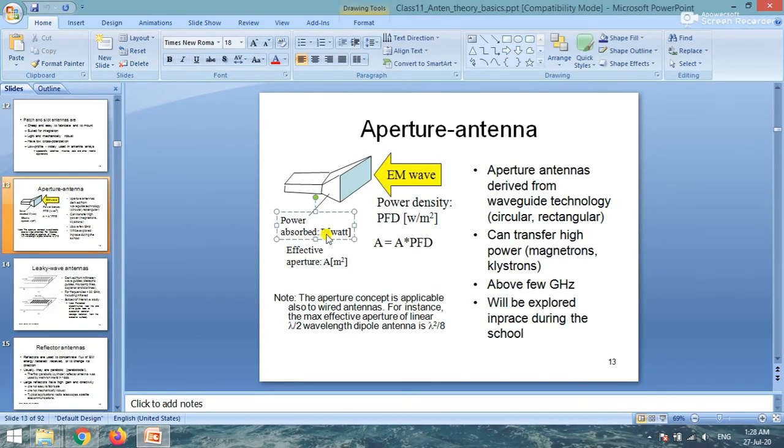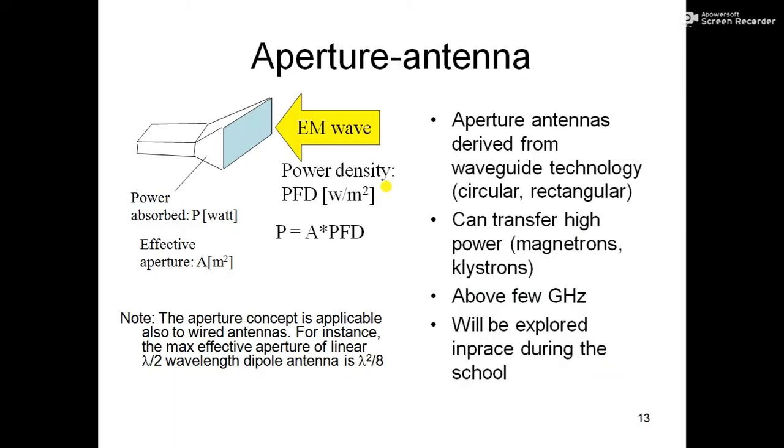P is the power absorbed, so P equals A into PFD. This is the power flux density. As you know, flux means number of lines per unit area, so if you multiply the area with the power flux density, you will get the total power.